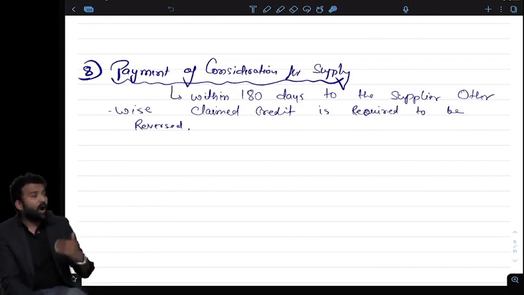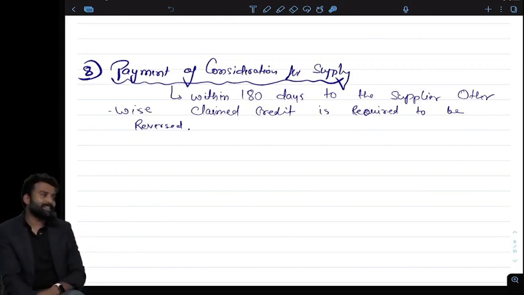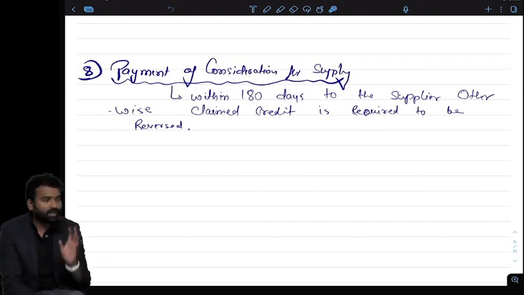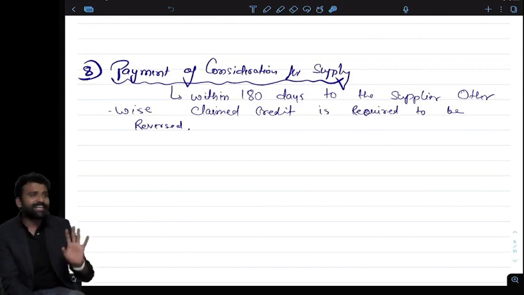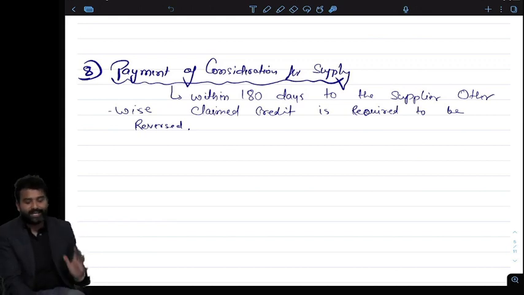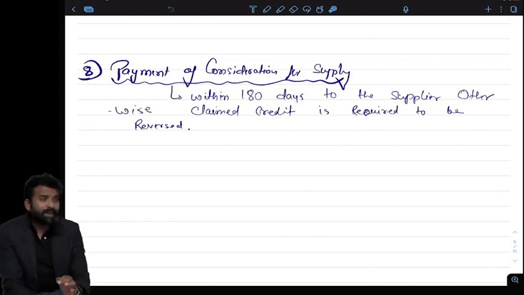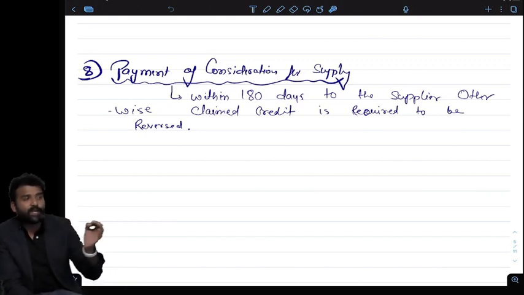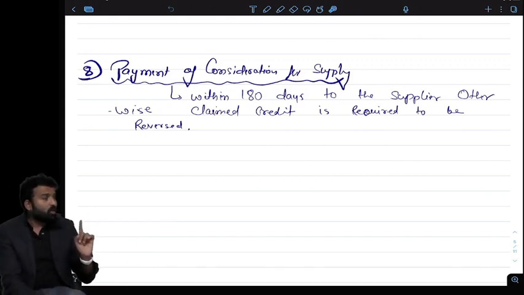So in how much time do I have to pay the consideration? There is an interesting bar, 180 days. This is very interesting. If I bought something on credit and all the other conditions are fulfilled, then I can claim the ITC, but the condition is that I have to pay the consideration to the seller within 180 days. If I do not pay the consideration in 180 days, then the credit claim is required to be reversed. So it is very important.